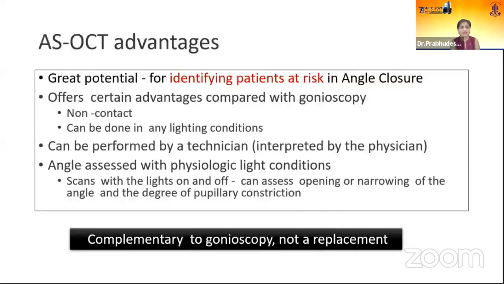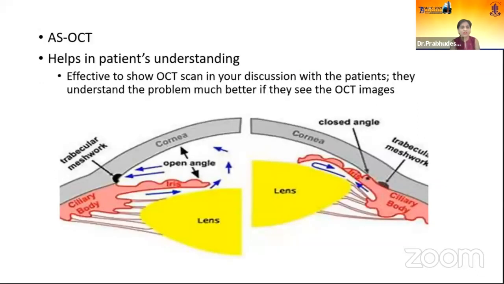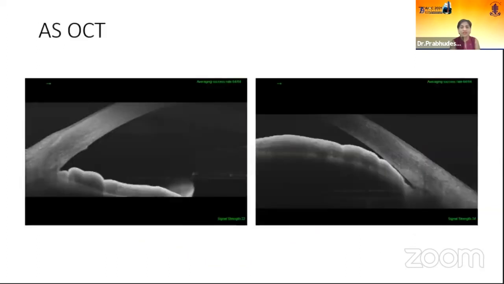So the advantages are we can identify patients at risk for angle closure. As compared to gonioscopy, it is non-contact. It can be done in any lighting conditions. It can be performed by a technician and interpreted by a physician. Angle assessed with physiologic light conditions is helpful because scans can be taken with lights on and off. So it mimics the physiologic angle of any patient. It is also helpful in patient understanding. If you show this diagram to a patient and show how his eye is behaving, they understand it immediately.